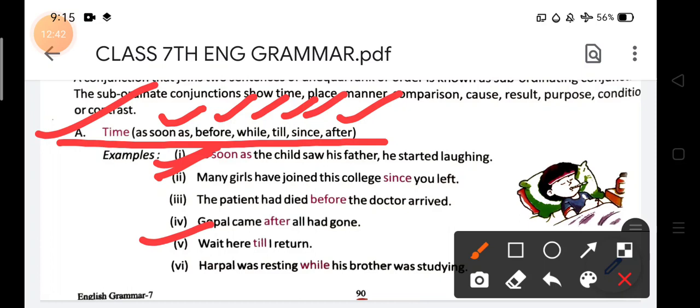Wait here till I return. यानी वह वहां तब तक इंतजार करेगा. Wait here यानी कब तक इंतजार करना है? While I return, जब तक कि वह लौट कर नहीं आता है. So in this way he will continue to wait there till I return.